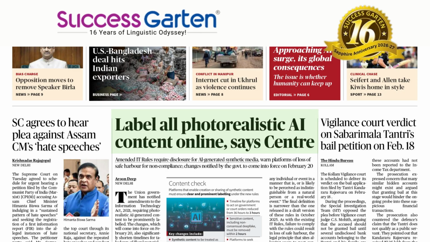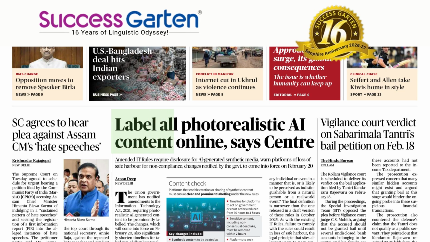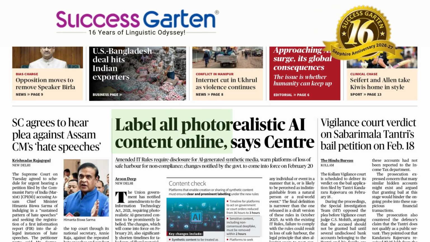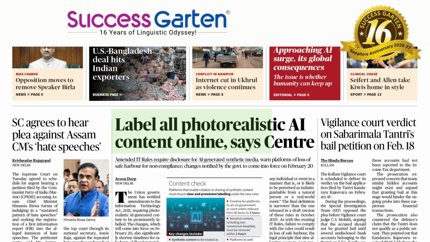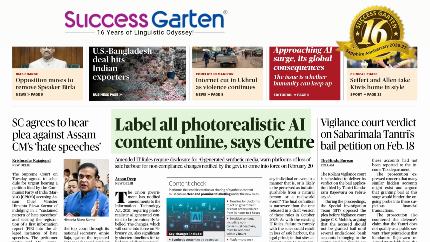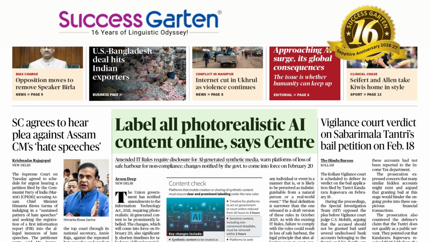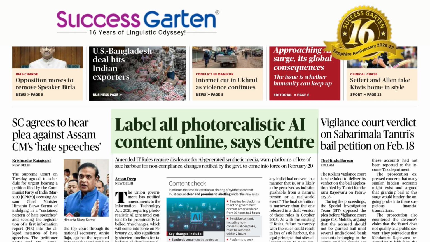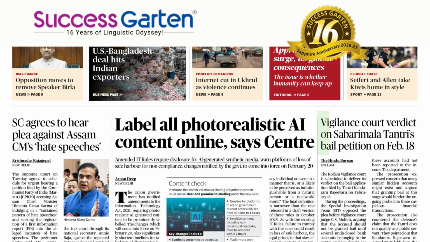This is a purely imperative sentence. Here the doer part is missing. So it can be expanded like this: The government of India has directed that all photorealistic AI generated content available online should be clearly labeled. So that can be the paraphrased version. Now we move to the next news item.